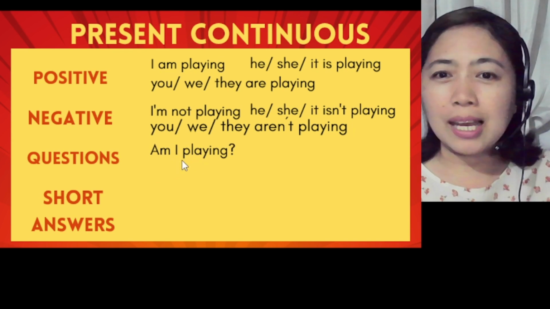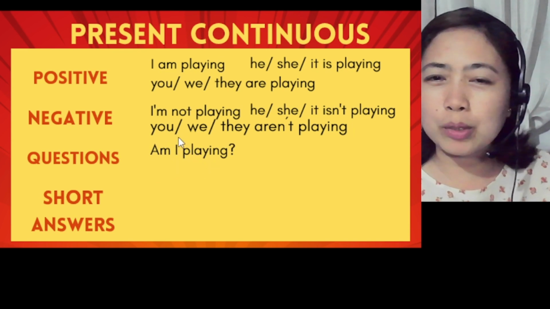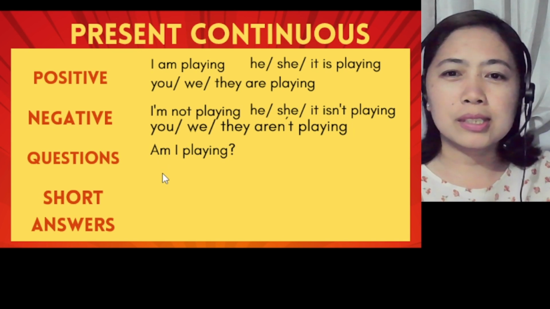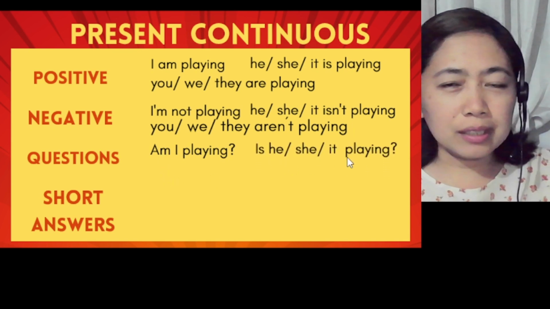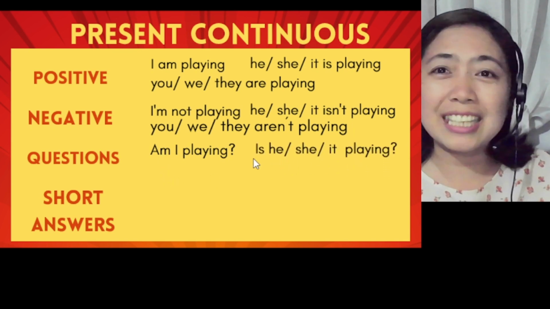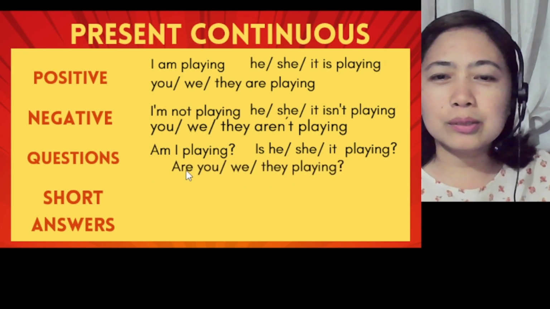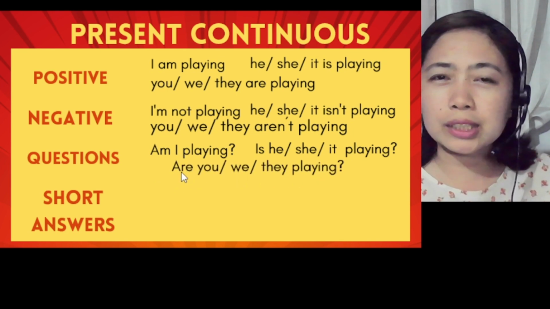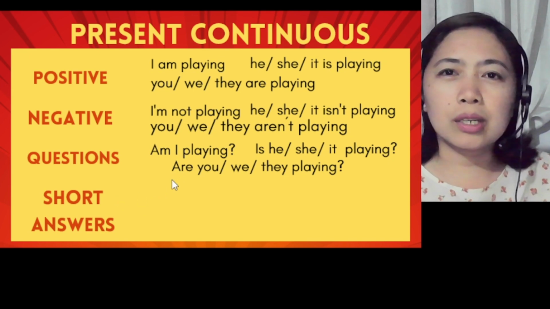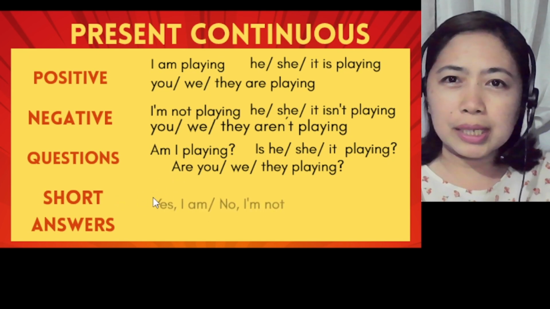Question, we can say, am I playing? So you just have to swap your subject and then your verb. So am I playing? Is she playing? Is it playing? Is he playing? So, are you playing? Are we playing? Are they playing? So yeah, your modal verb, you just have to simply put it first. Okay, when you are making question forms for present continuous.